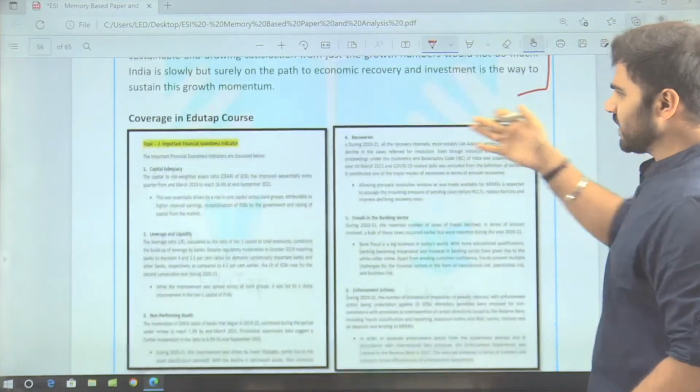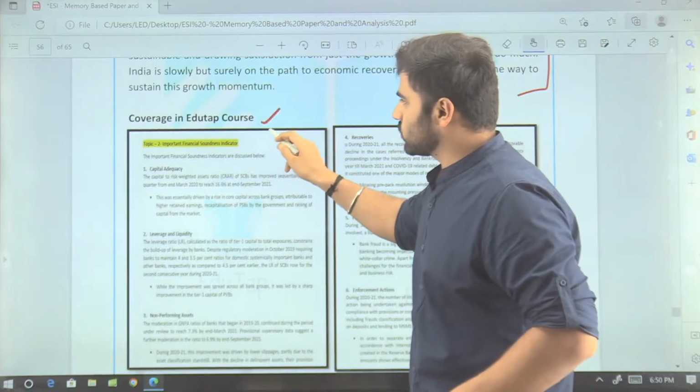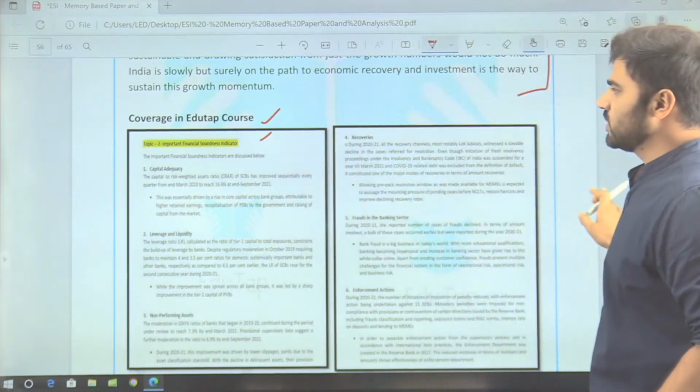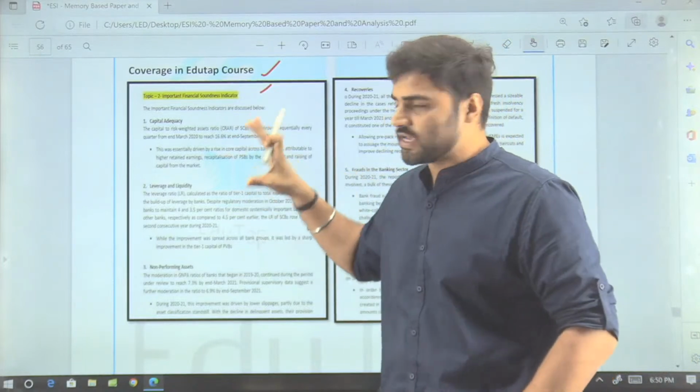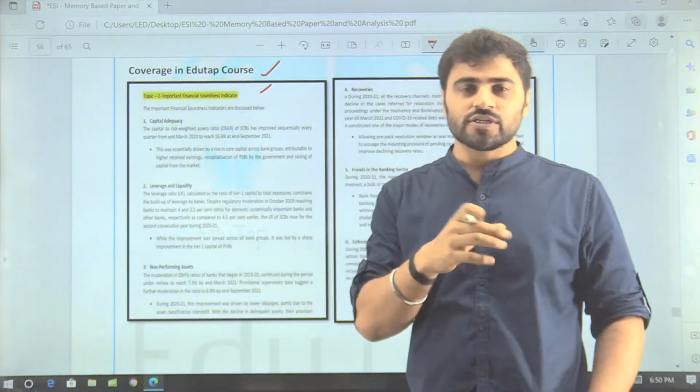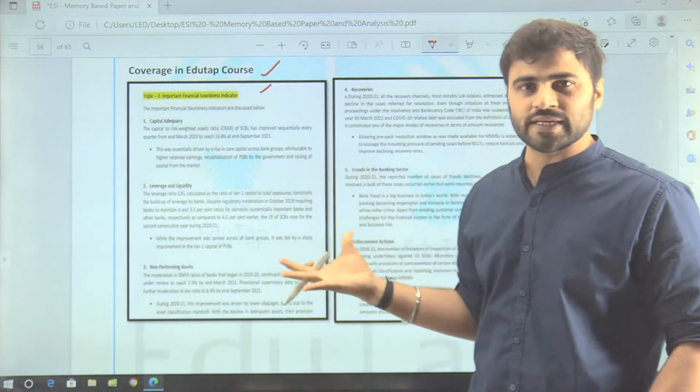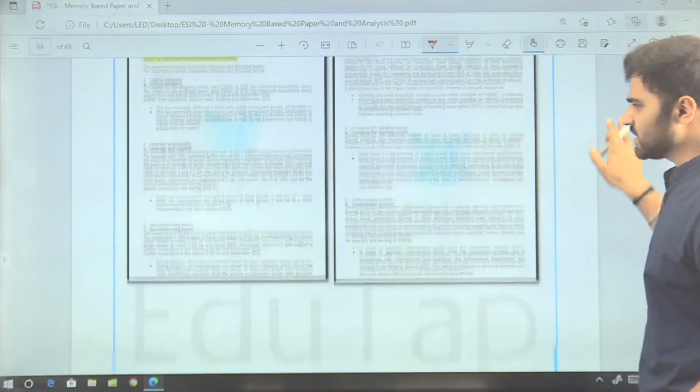So here you can see that we have covered this in our EduTap course also. Important financial soundness indicators, though we have not directly covered, but yeah, in a segregated form we have covered these questions. So those who have gone through our material must have answered this very well.